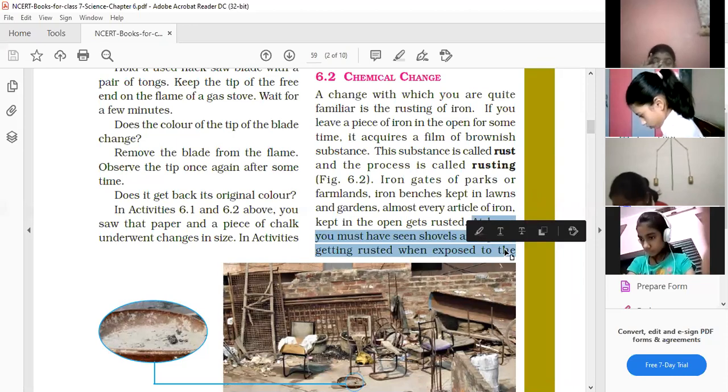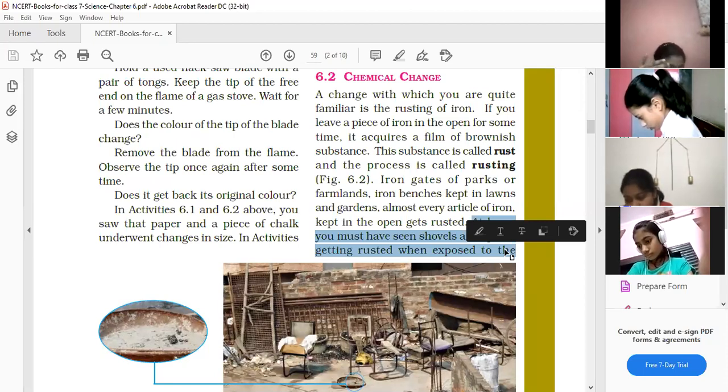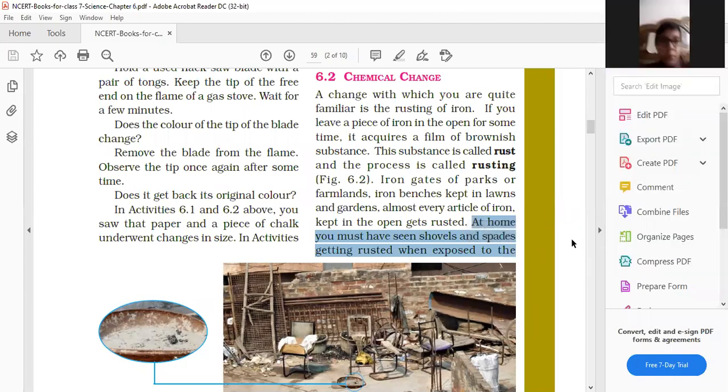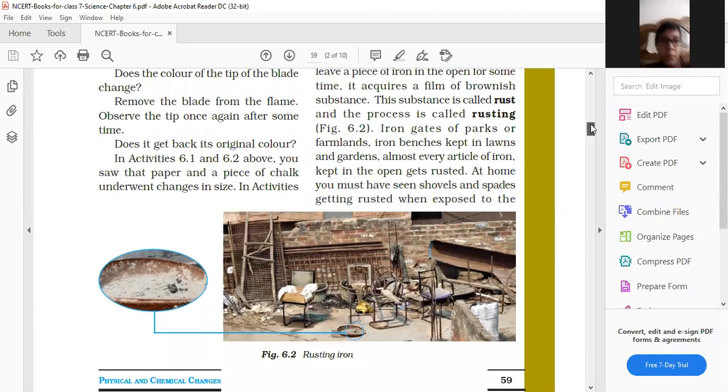So this is an example of a chemical change. How is this an example of a chemical change? Because the rust which is formed on the iron is a totally new substance. And how has it been formed? When iron comes in contact with air and water. Clear? So this process of rusting is the best example of a chemical change.